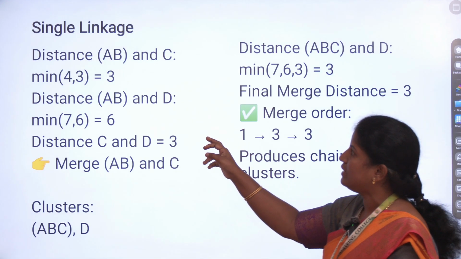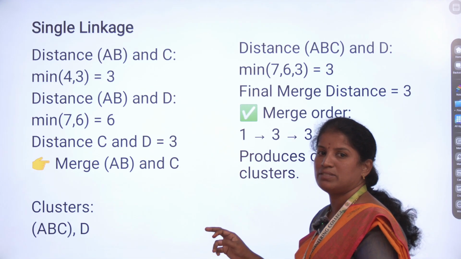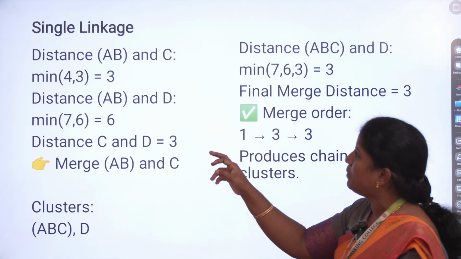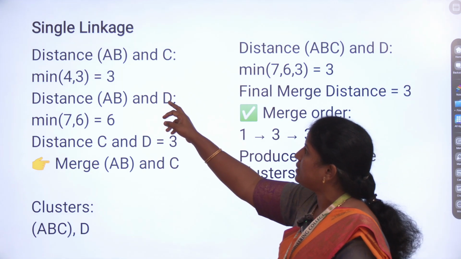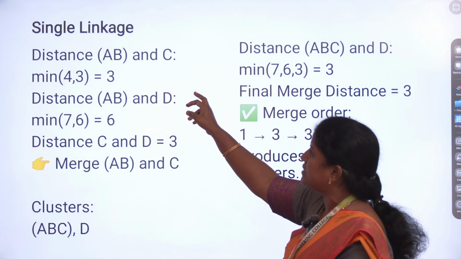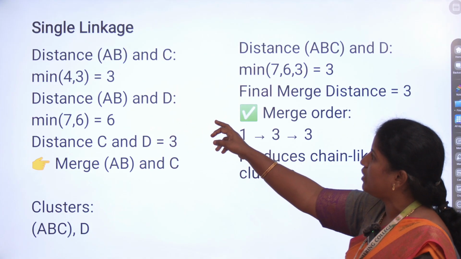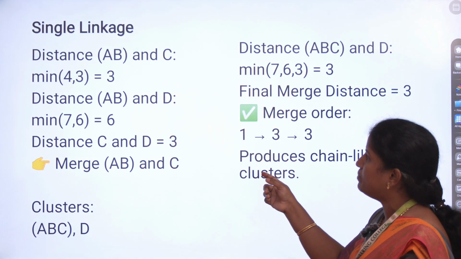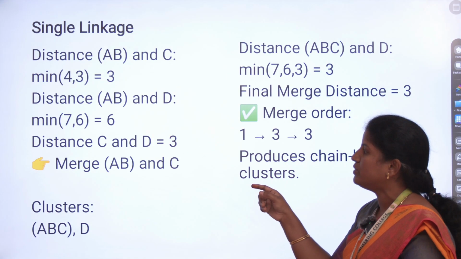So by using single linkage method, we find the minimum distance of the two points. Here the minimum of 4, 3. 4, 3 is nothing but the AB values and C is 4, 3. The minimum value is 3. Similarly, ABD means 7, 6. The minimum value is 6.